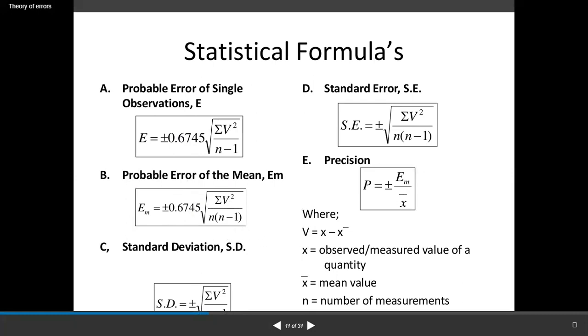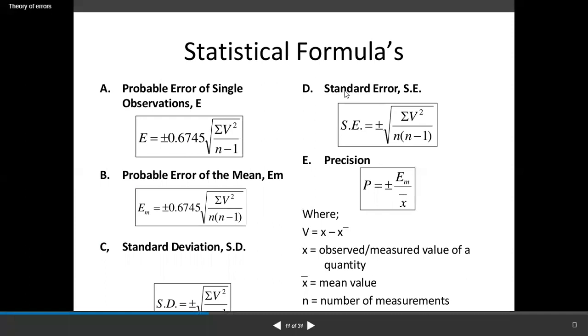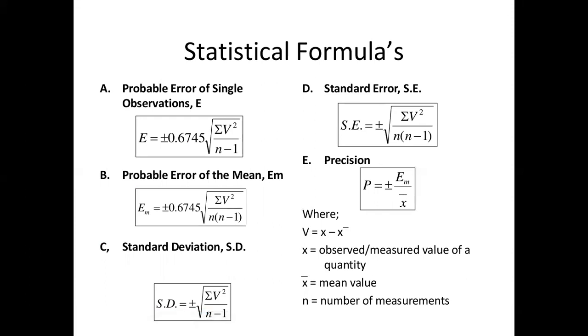Next is the standard deviation, SD, equal to plus or minus under root sigma v square upon n minus 1. Next is the standard error, SE, equal to plus or minus under root sigma v square upon n into n minus 1.